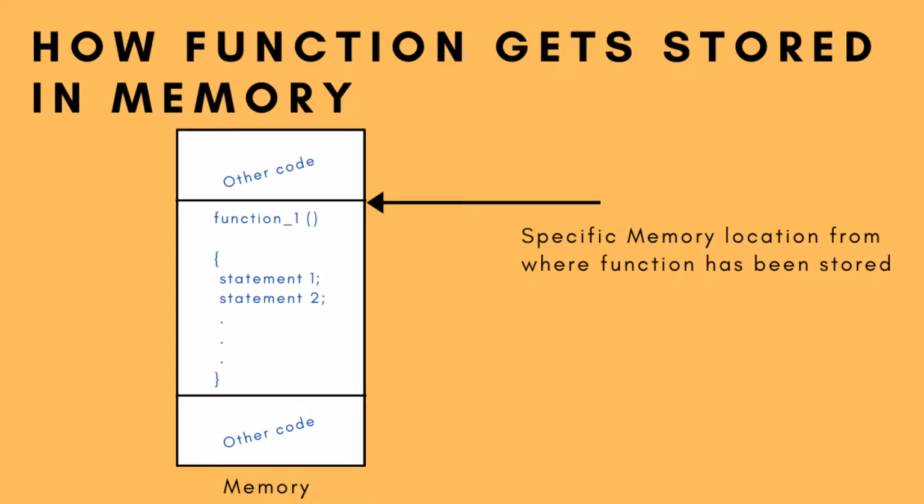Now let's look at how this is relatable to functions in C++. So we already saw that a function groups a set of instructions. Just like the cricket box is stored at a specific place in the living room, similarly functions will be stored at a specific memory location. You can see the visualization in the diagram for better understanding. In the diagram, you can see the memory block in white color, and I have also pointed out the location from where the function is stored.